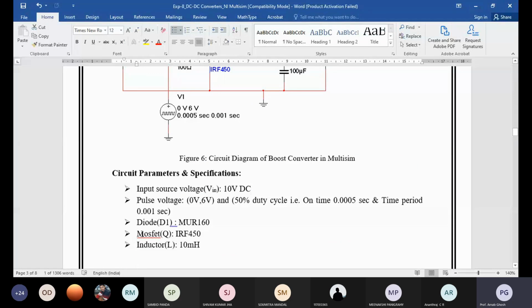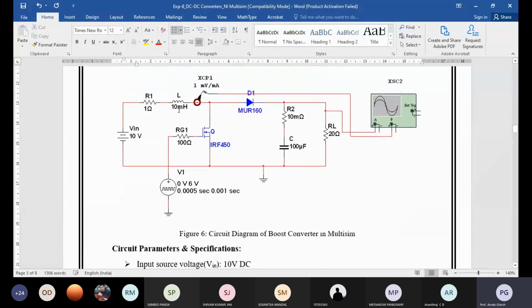You can see 10 milliohm, and 1 ohm is the ESR, the equivalent series resistance of the inductor. Here you can see the equivalent series resistance for the capacitor, that is 10 milliohm. Here you can see 1 ohm. Both are in series only.